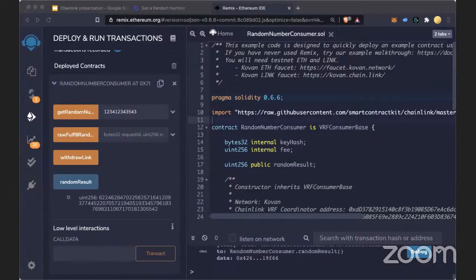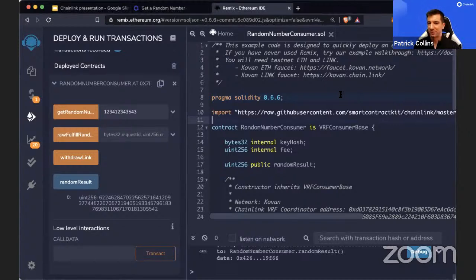What would you guys like to see? Go over API calls, or do you want to see a demo with price feeds and VRF? API, okay. API calls would be helpful. API, yep. Okay, all right, so there's a clear consensus on API calls, so let's go there.